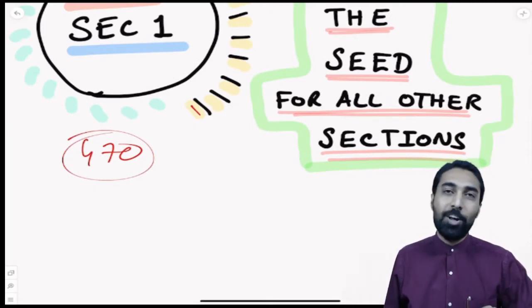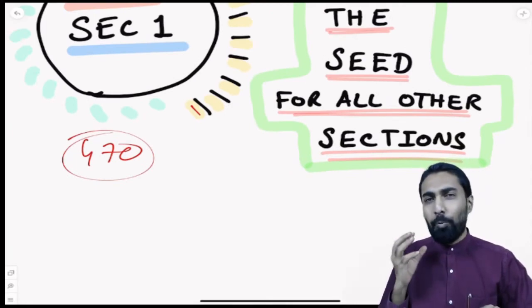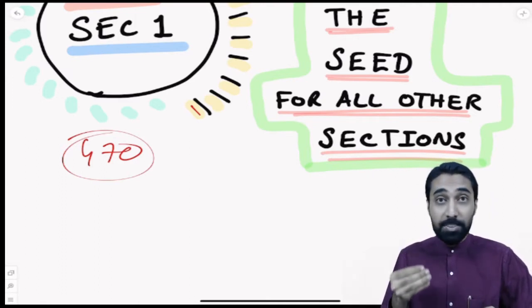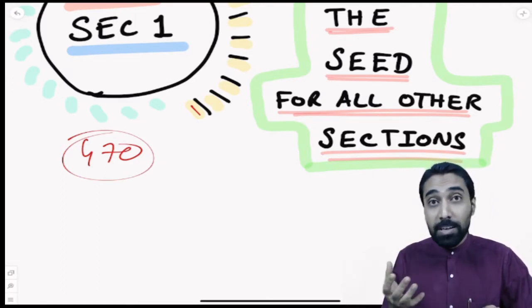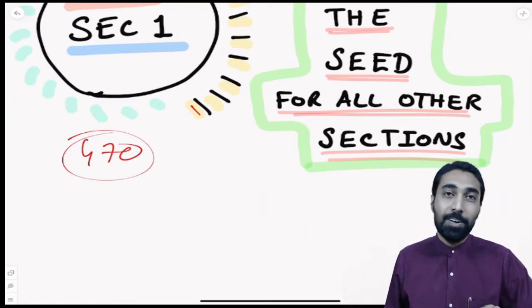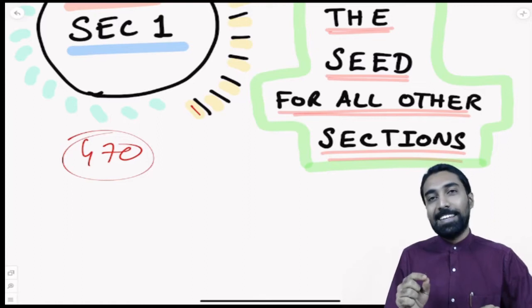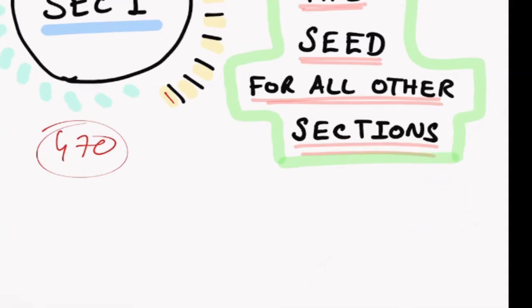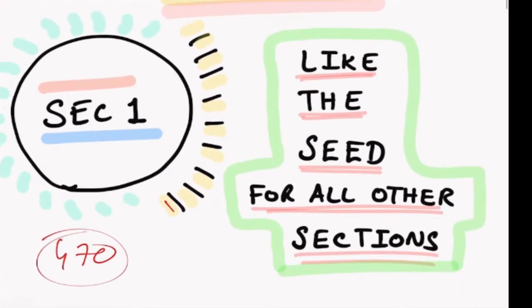What kind of seed are we talking about? Seed gives life. From a seed we have a plant, we have a tree, then we have fruit, we have flowers. All of this is because of the seed, right? Exactly like that, section number 1 acts like the seed when we talk about Companies Act.